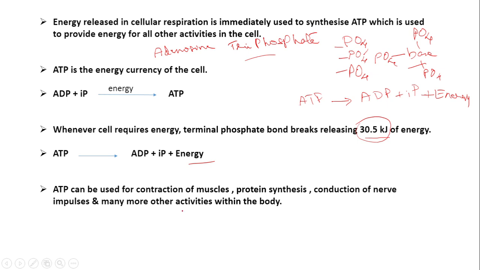And ATP can be used for all the processes taking place in the cell. In our body, there are many muscles. In order to move our body or blink our eyes, many muscles are involved. So for the contraction of muscles, a huge amount of energy is used. That energy comes from the ATP. And for protein synthesis in our cells, for the conduction of nerve impulses and many other activities within the body, ATP is consumed, energy is consumed.